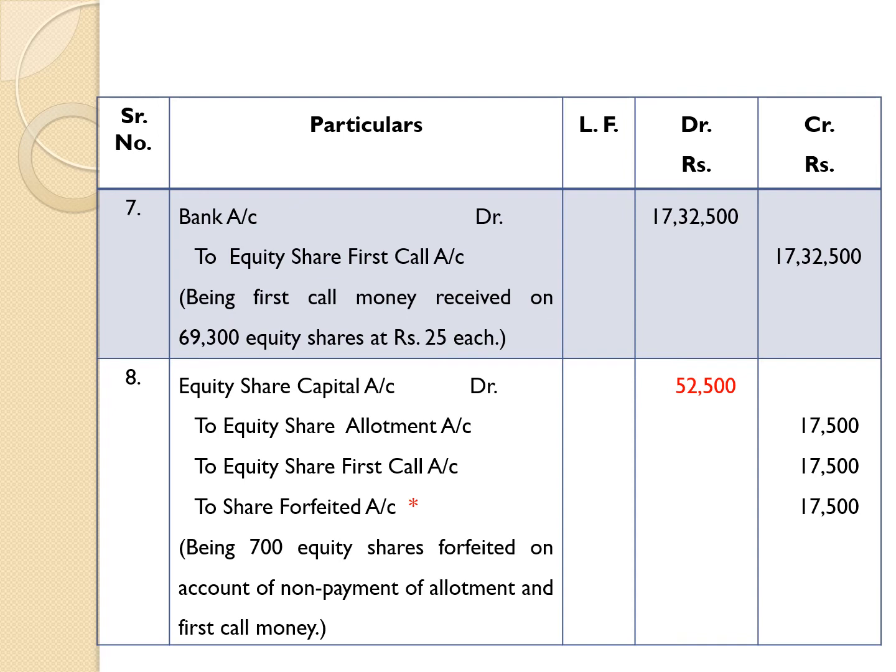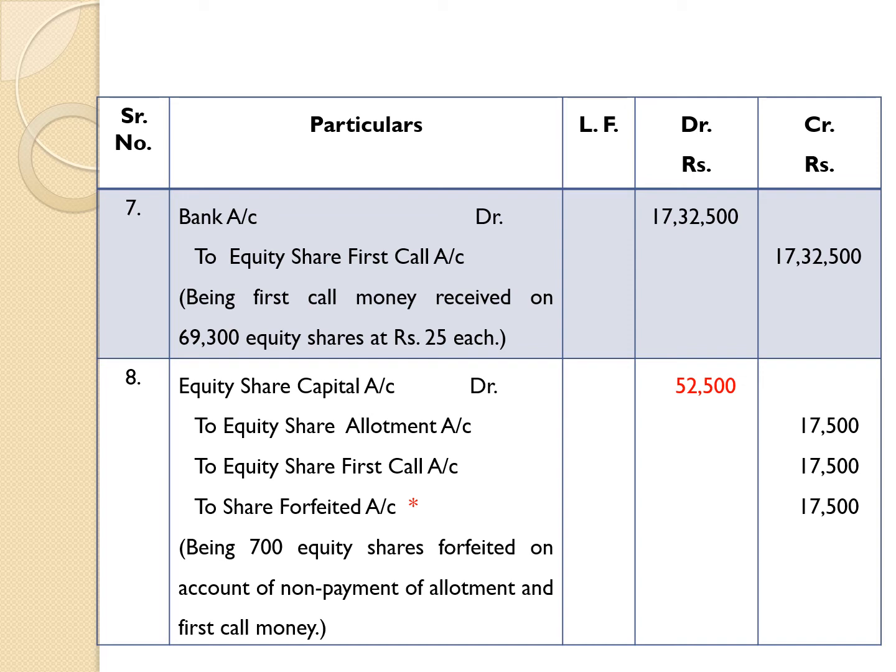So the amount received on 69,300 equity shares at rupees 25 each: 69,300 equity shares multiplied by rupees 25 is equal to 17 lakh 32,500.